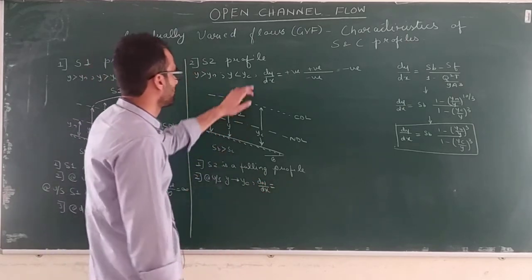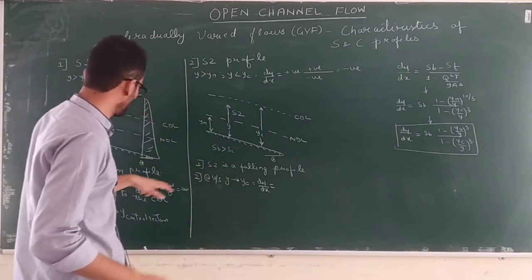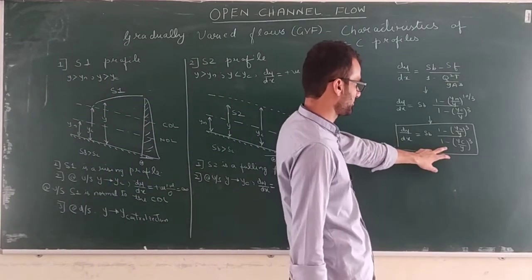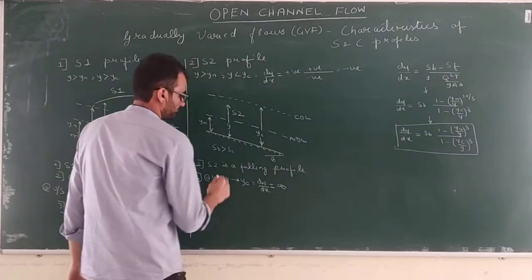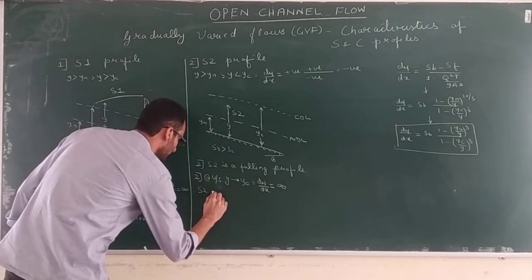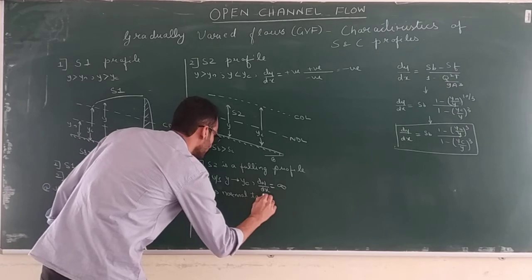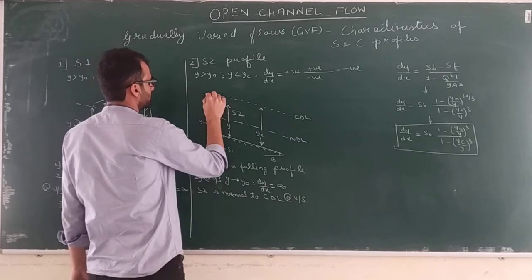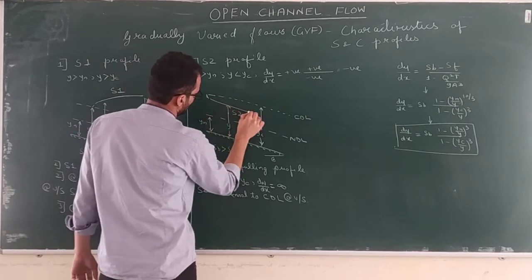We have seen when y tends to yc, dy by dx becomes infinity, because the denominator becomes 0, and anything divided by 0 is infinity. Therefore S2 is normal to the critical depth line at upstream. This is the first criterion. So it will behave like this.